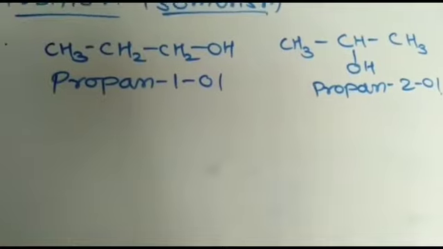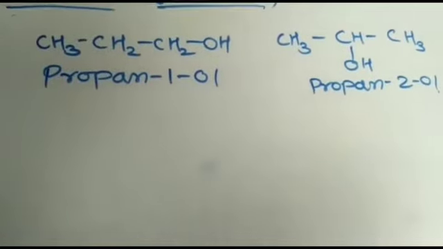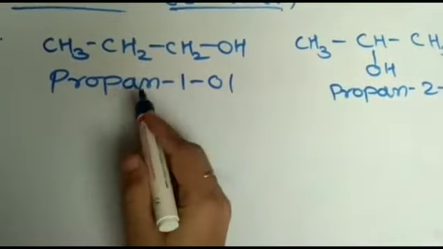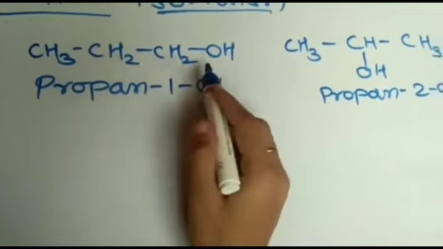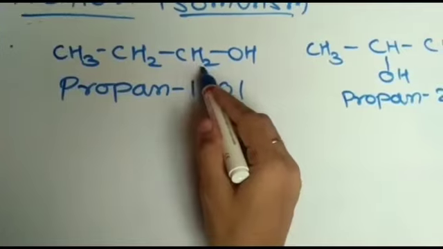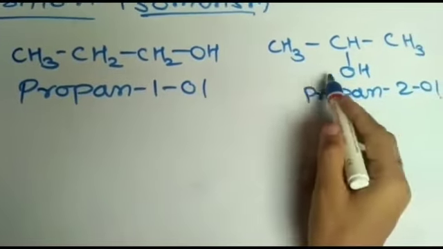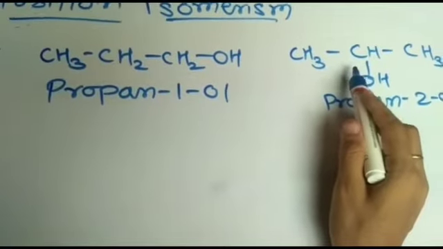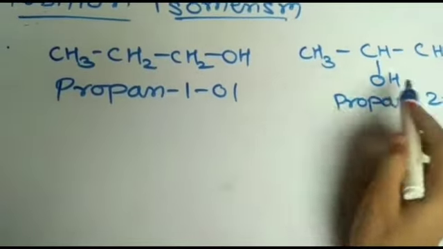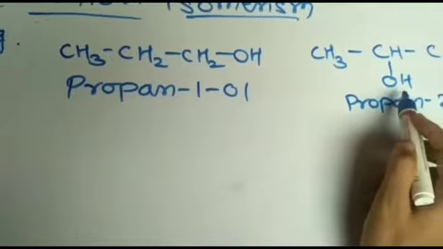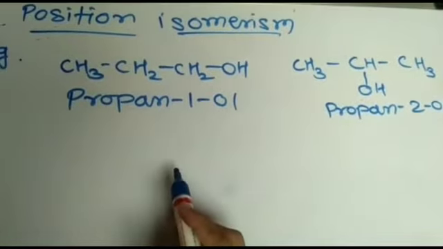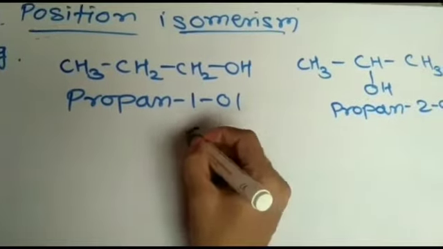Example: propan-1-ol and propan-2-ol. Here, in a straight chain, the OH group is attached to the first carbon atom, and here the hydroxyl group is attached to the second carbon atom. The position of the hydroxy group has changed. Therefore, these isomers are called position isomers of each other, having the same molecular formula